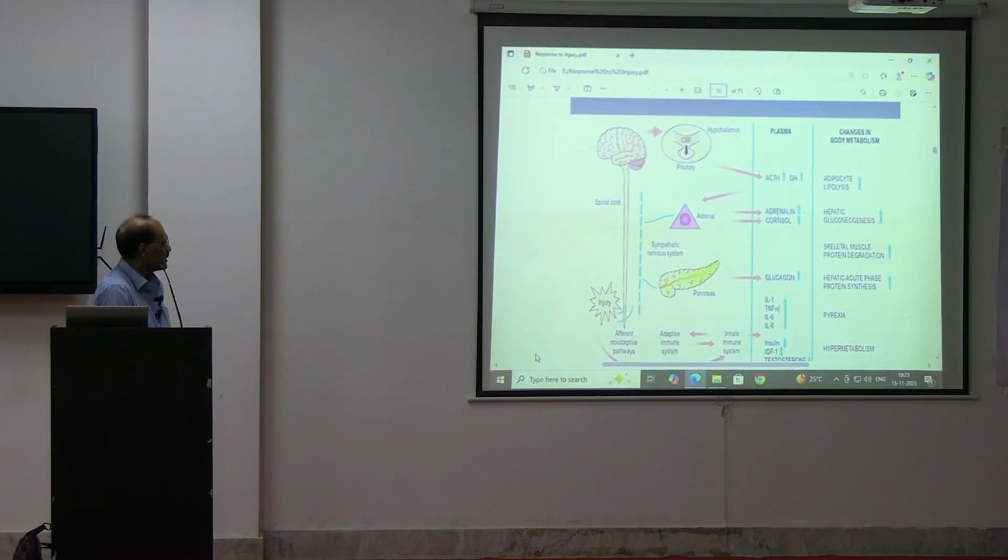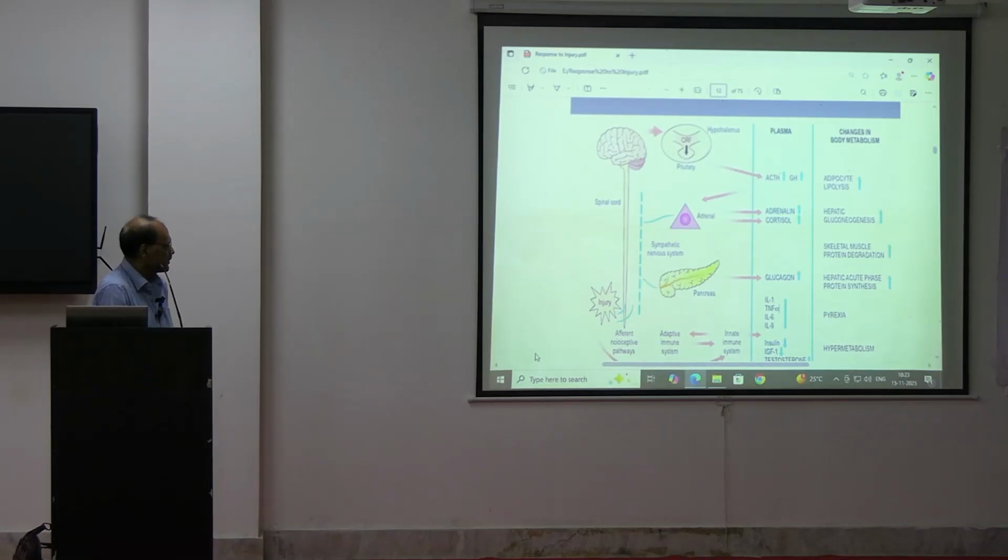It starts from the spinal cord and brain, and the pituitary is very important. Then plasma ACTH, then gluconeogenic hormone, then cortisol, those are increasing. Glucagon is increasing. Then interleukins: interleukin 1, tumor necrosis factor alpha, interleukin 6, interleukin 8. These are a few things that will be seen increasing in plasma.